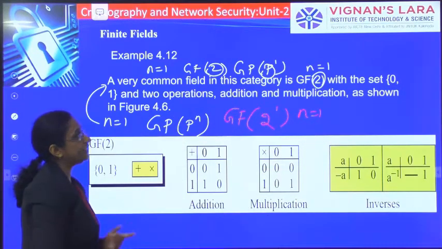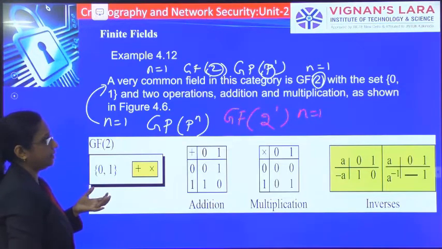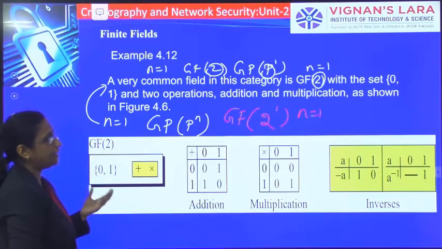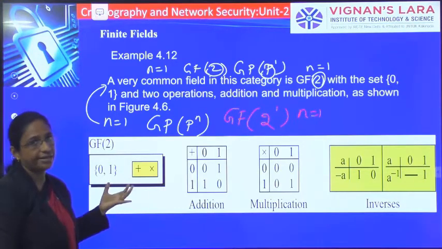With the set of elements 0, 1, this field GF(2) consists of two elements 0, 1 and the two operations, addition and multiplication. So this is said to be a finite field.